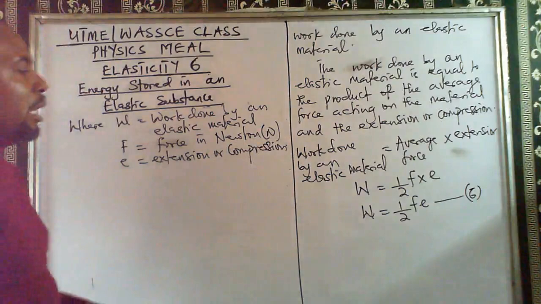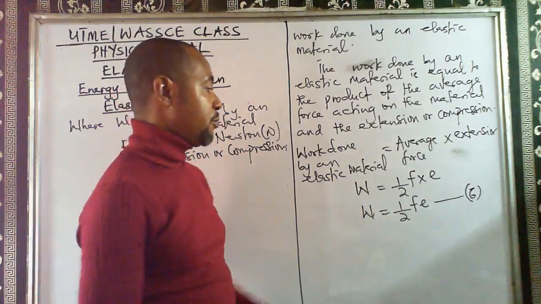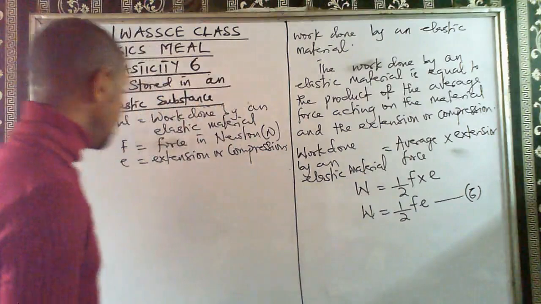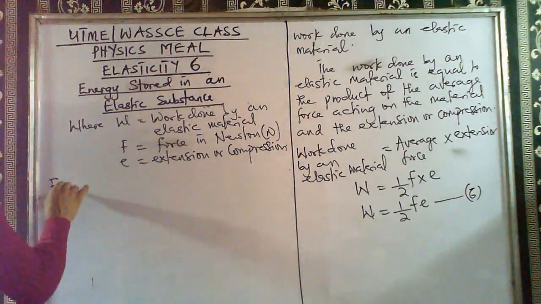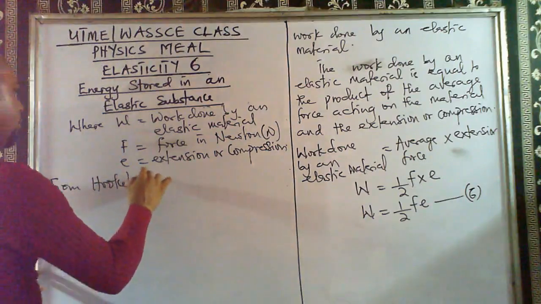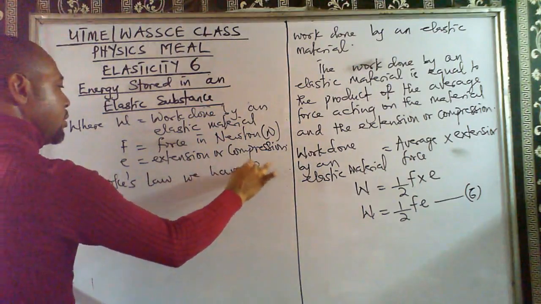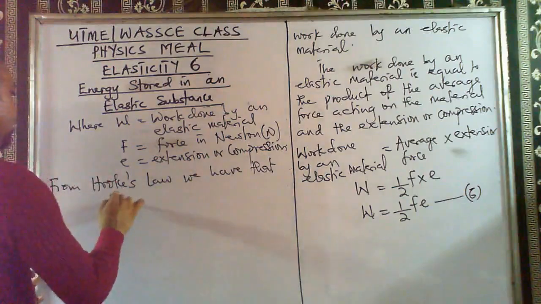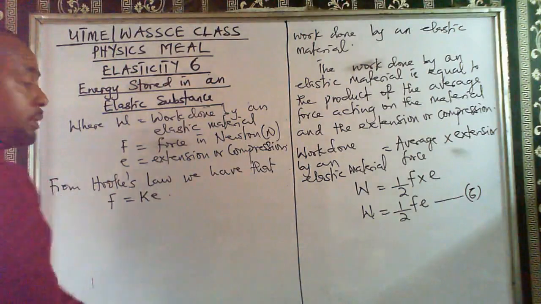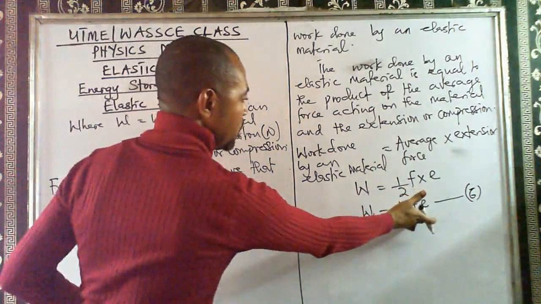Okay, now we can actually modify this equation further. From Hooke's law, you remember Hooke's law? From Hooke's law, we have that F is equal to KE. That's from equation 1, right? We can substitute the value of F into equation 6.